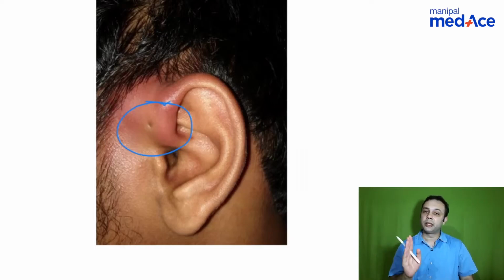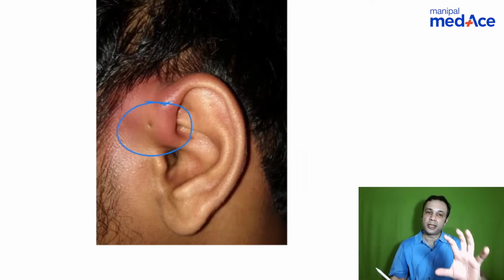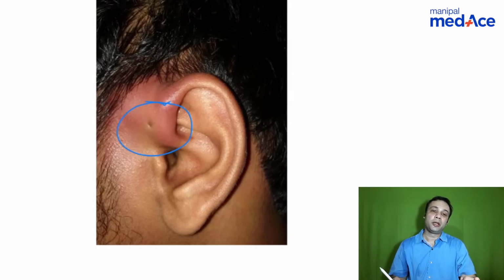Remember, you need to know everything about this. They can put an image like this, and then they can give you 4 options as to which of the following is false. So remember, preauricular sinus is congenital. It is an abnormality of the first and the second branchial arch. It can get infected. So what would be the treatment? If it is infected or if there is an abscess formation, like in this case, you will have to do an incision and drainage. You can excise the tract only after the inflammation around has healed.